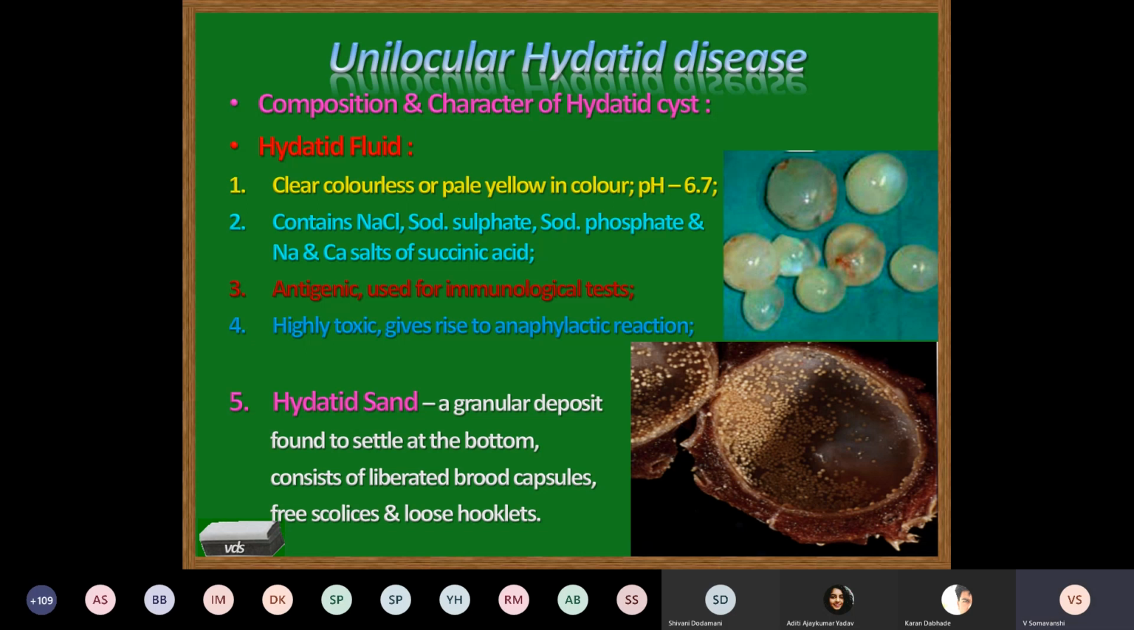Hydatid sand, it is the collection of brood capsules along with the loose free scolices or sometimes loose hooklets which settle in the bottom of the hydatid cyst. It appears as sand, so it is called hydatid sand.